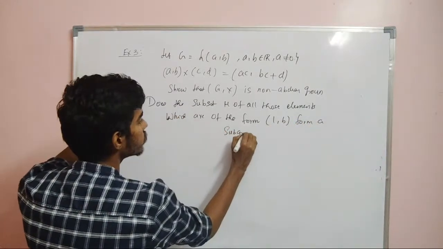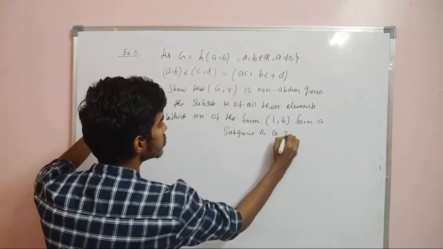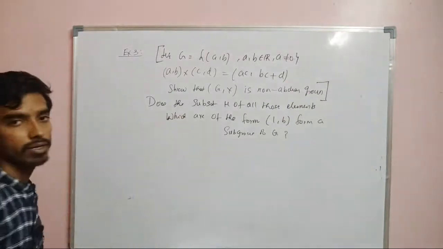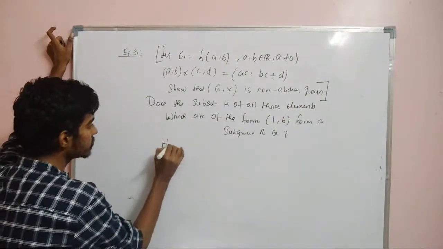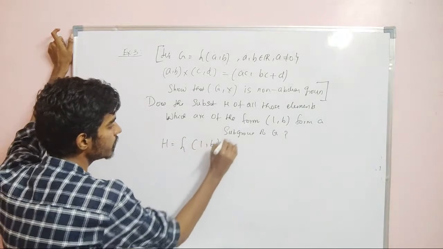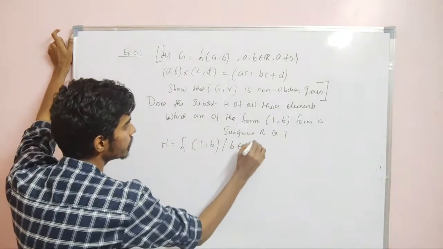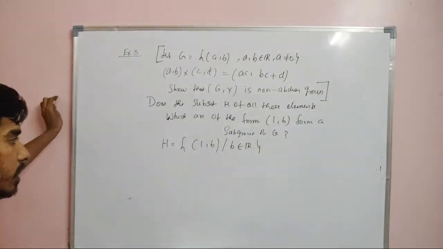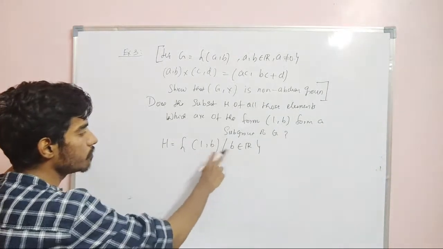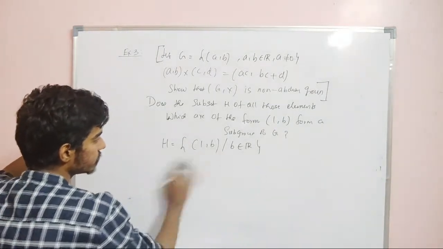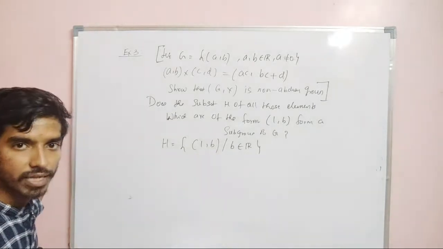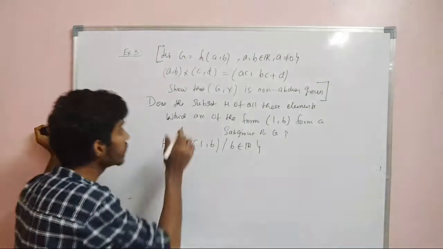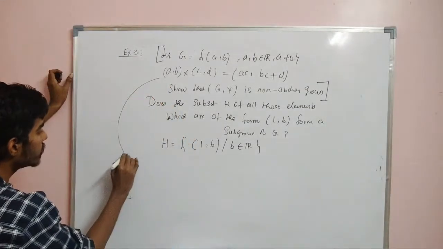This is an important question now. They are asking whether it forms a subgroup of G. Because we already proved that G is a non-abelian group, now what they are asking is whether the set of all (1, b), where b belongs to the real numbers, is a subgroup of G. Now we need to prove whether this set is a subgroup or not. This is an infinite set, right? So if b is equal to 1, we will have (1, 1). If b is equal to 2, we will have (1, 2), right? Now you just take this example which we already